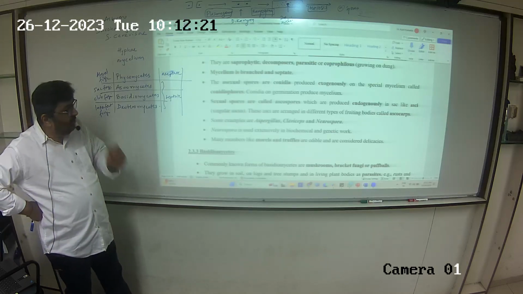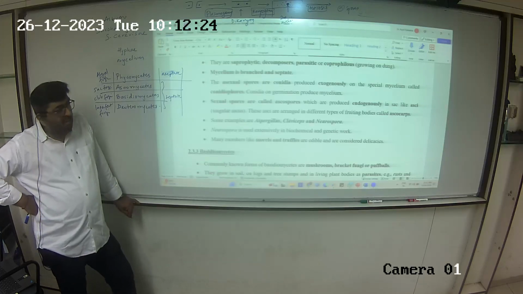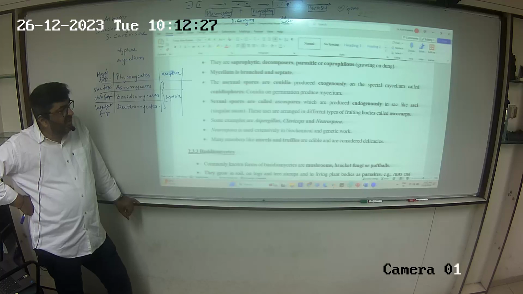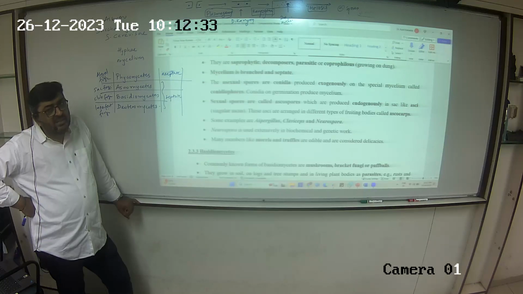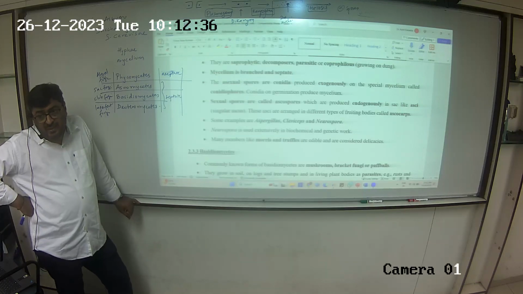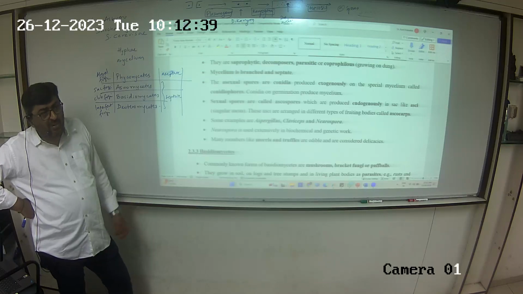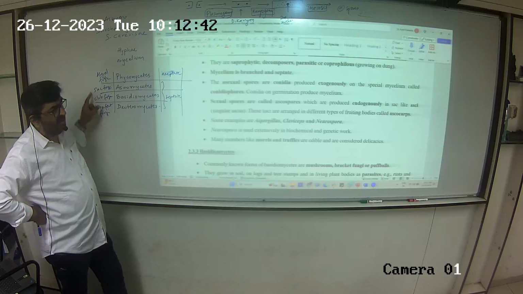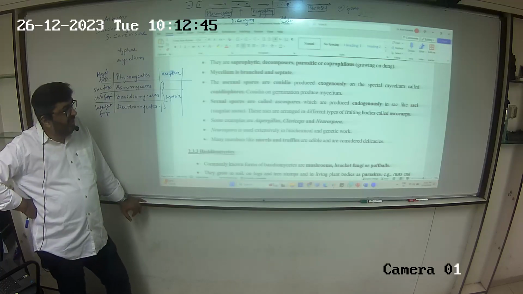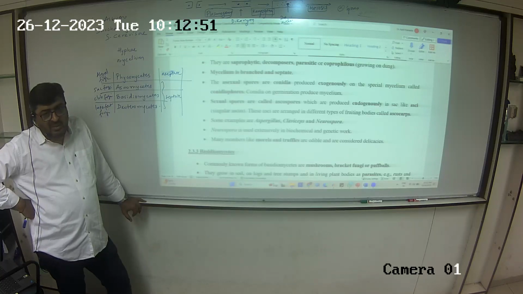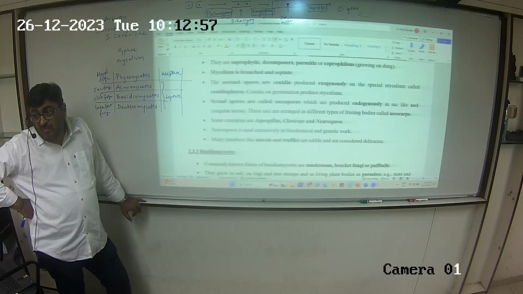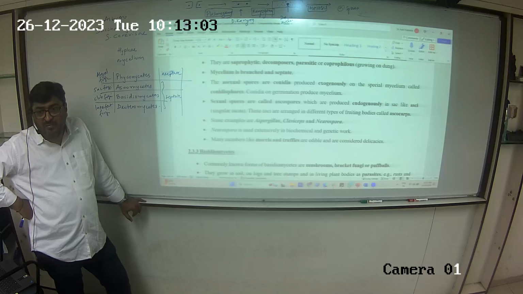Sexual spores are called ascospores, which are produced endogenously in sac-like asci. That's why they're called sac fungi. These asci are arranged in different types of fruiting bodies called ascocarps. The term carp means fruit. याद है? Parthenocarpy, formation of fruit without fertilization. So carp का मतलब होता है fruit.